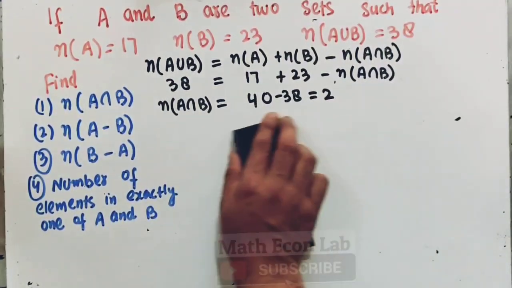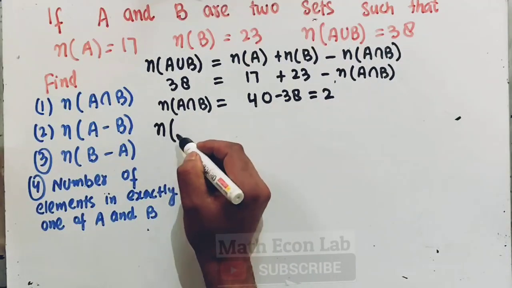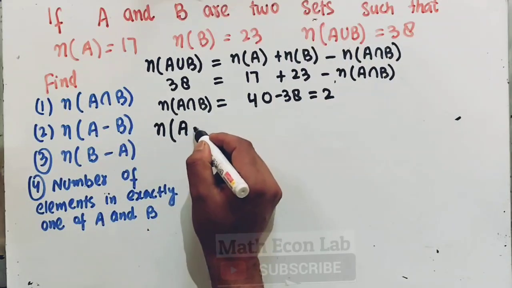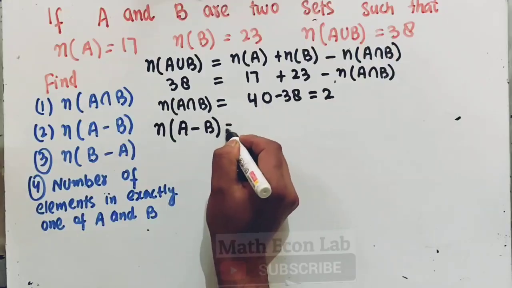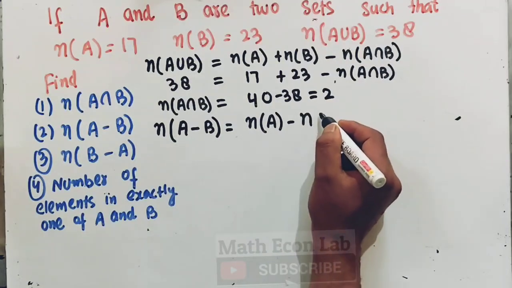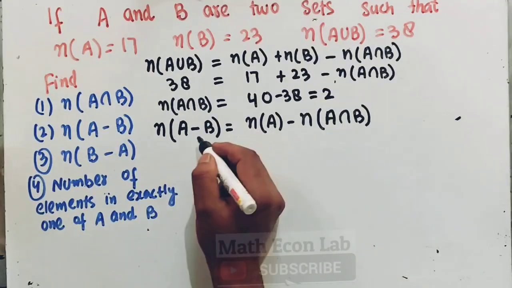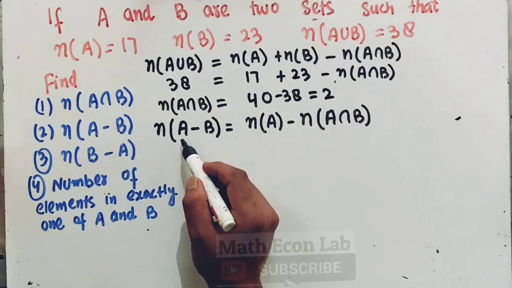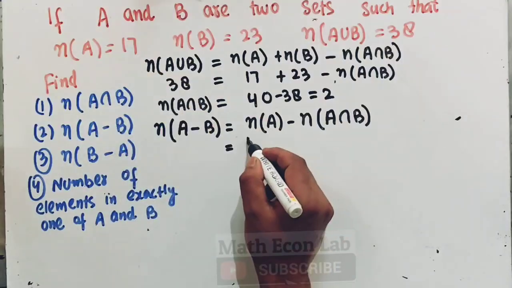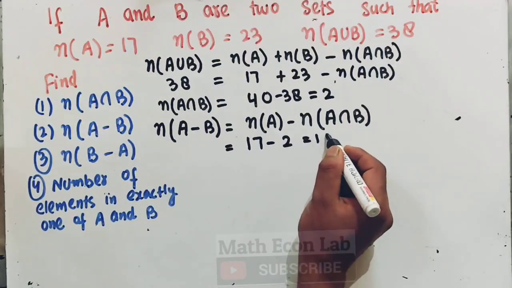Now let's take the second one. Second one tells us to find out the number of elements which are only in set A. So the number of elements which are only in set A will be equal to the number of elements which are in set A minus the number of elements which are present in both set A and B. Okay, this shows the number of elements which are only in A. So it will be equal to the number of elements in A, that is given to us as 17, minus the number of elements which are common, which is 2. So it will be equal to 15.